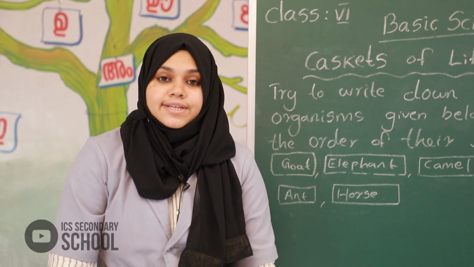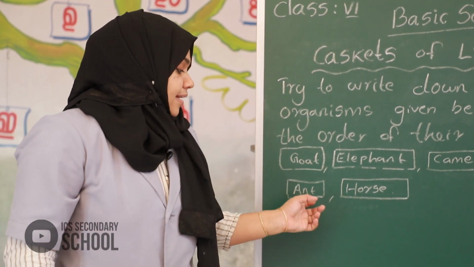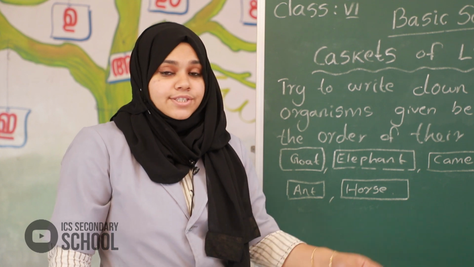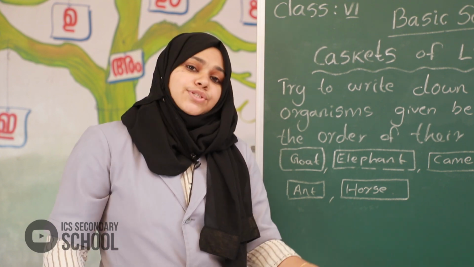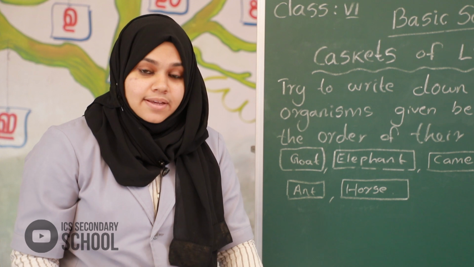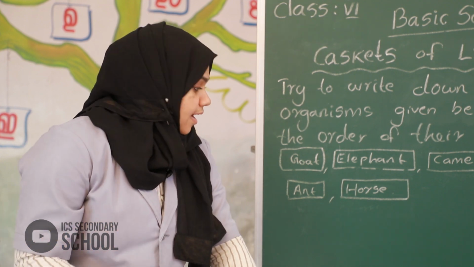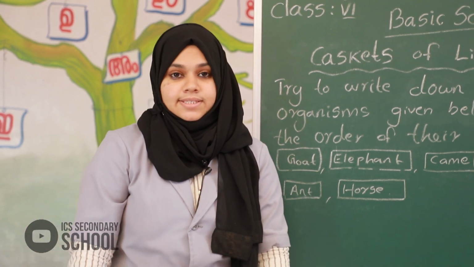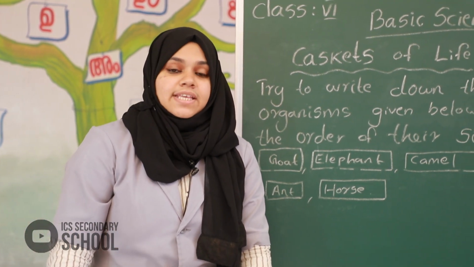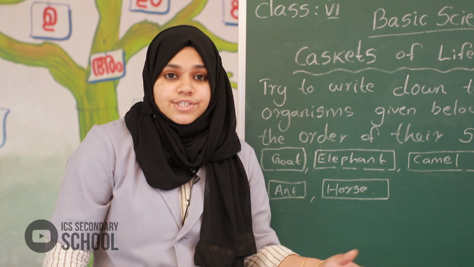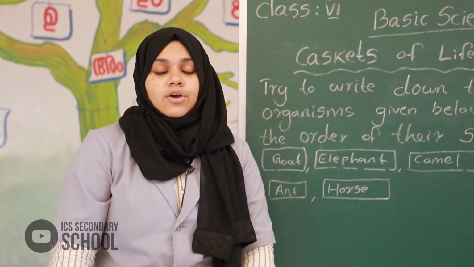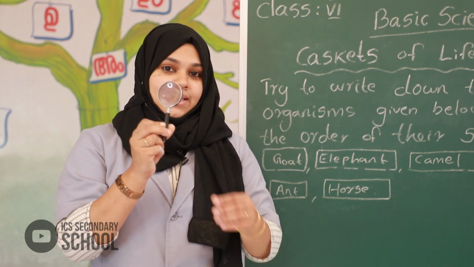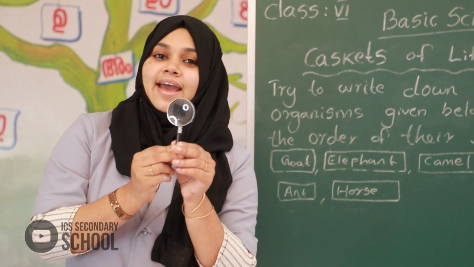Next, is the ant the smallest creature on the land? No, there are so many other creatures in the world smaller than the ant. Then how can we see creatures smaller than the ant? Do you know what this is? This is a hand lens.